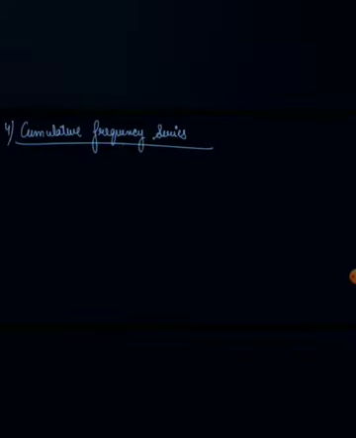Cumulative frequency series. See, cumulative frequency is that series in which the frequencies are continuously added corresponding to each interval in the series. We have an exclusive series, that is 5 to 10, then 10 to 15, 15 to 20, 20 to 25, 25 to 30.